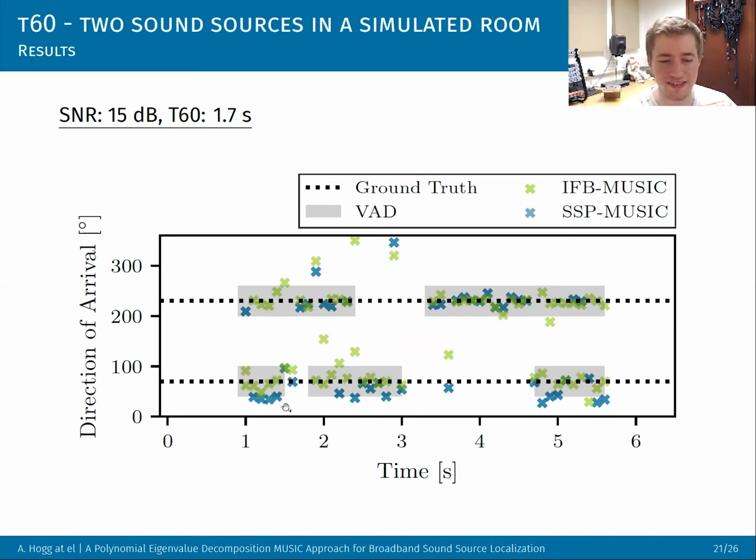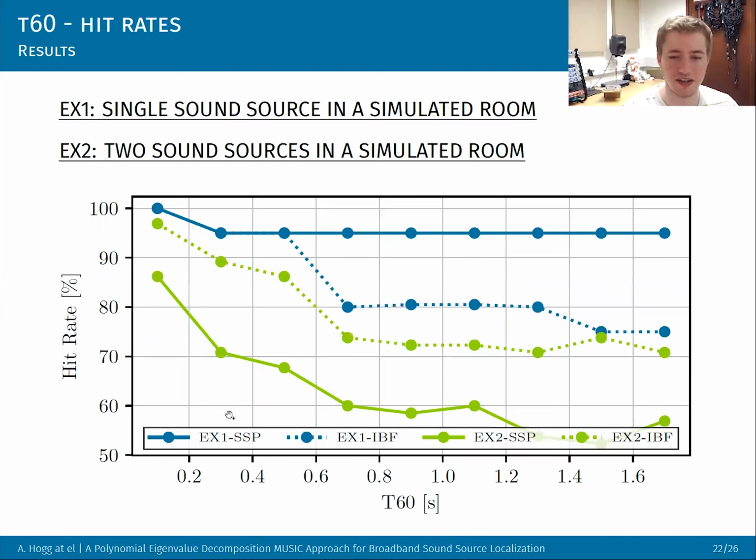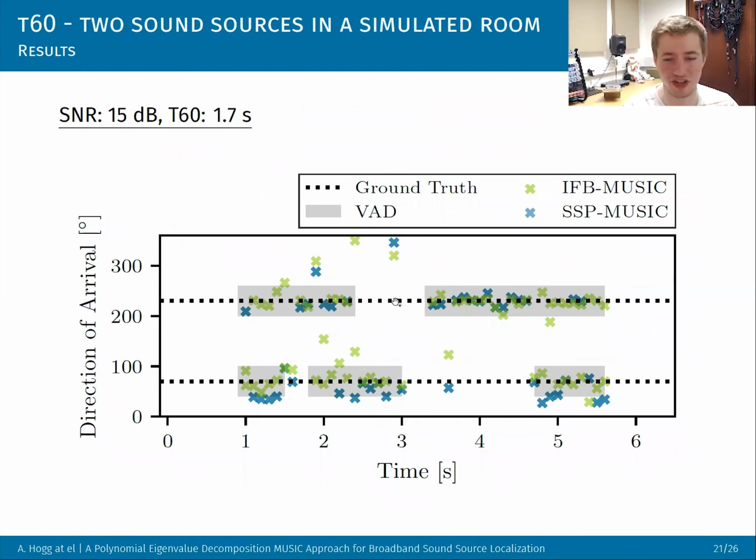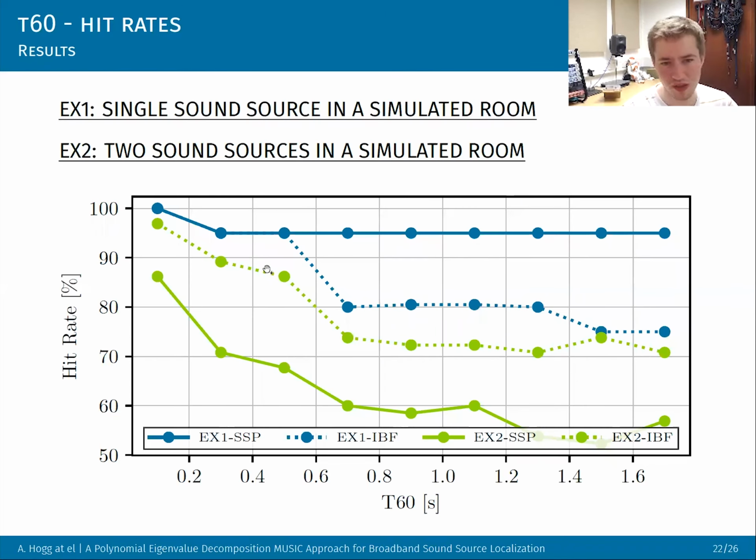Annoyingly, again, these are slightly outside the collar, so that's why SSP MUSIC seems to perform worse overall at every level. But if you actually look at the graph, it's not doing that badly. But with a single sound source, it does much better, especially at high SNR values, than the dotted line, which is normal MUSIC.